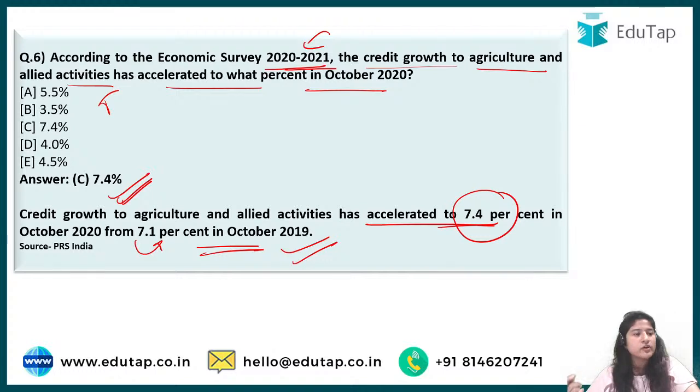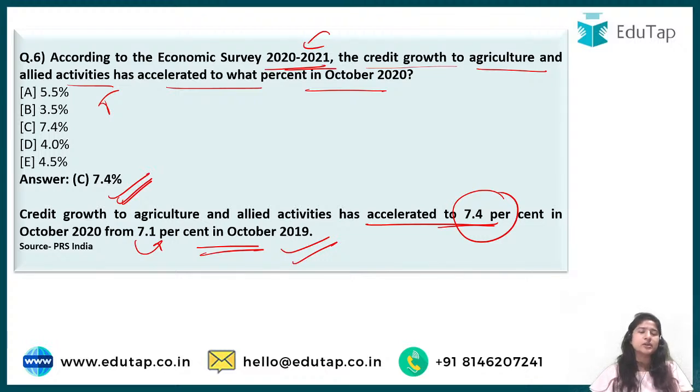See, it's advice for whoever is preparing for NABARD Phase 2. Although we are doing this revision for the objective paper, do keep in mind these answers, and you can also read the extra information that has been given. For example, that it has increased from 7.1 to 7.4. Why? Because you can use this data in your descriptive writing. Even if a question comes about the improvements that have been made in agriculture, or about the growth of agriculture, you can add this data, showing what increment has been made, or if there is a decline.